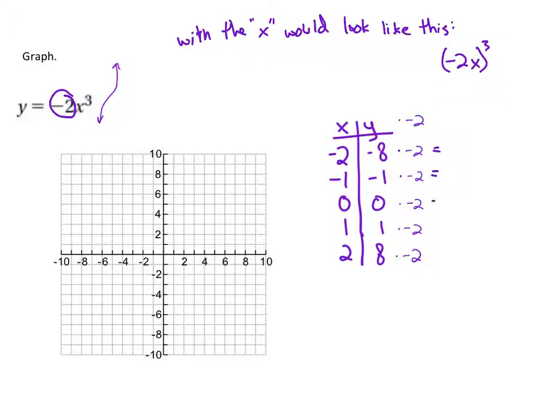And then keep in mind your sign rules. What is negative times negative? Positive. So negative 8 times negative 2 is positive 16. And then keep track of all of your sign rules there. Positive times negative is negative.